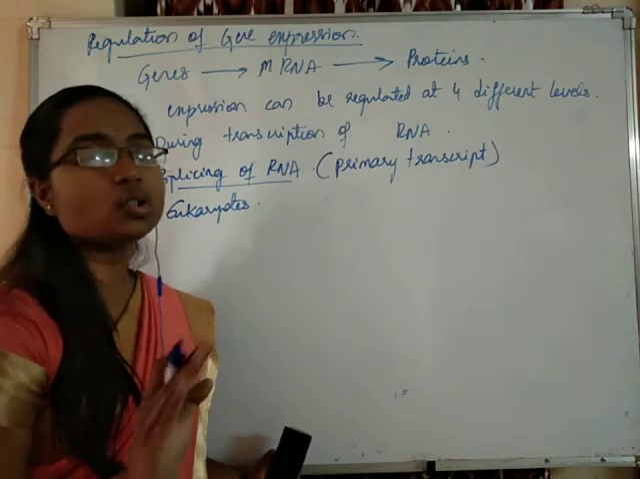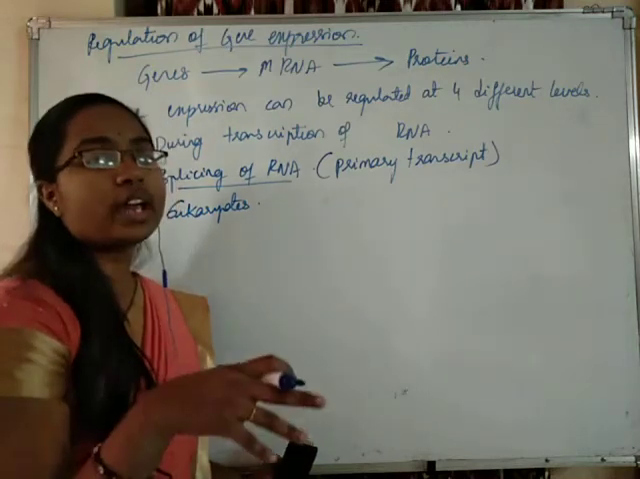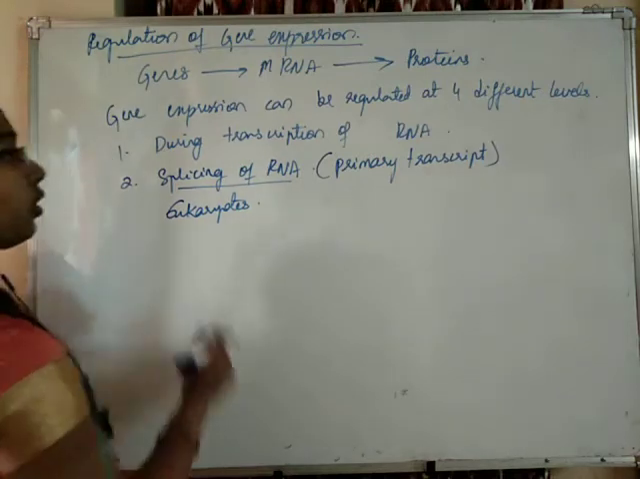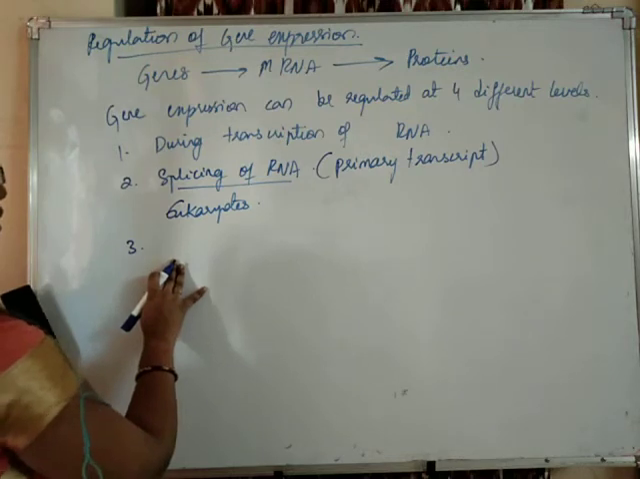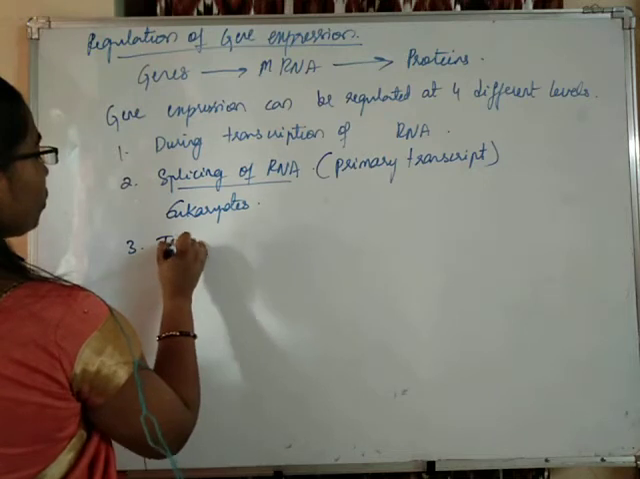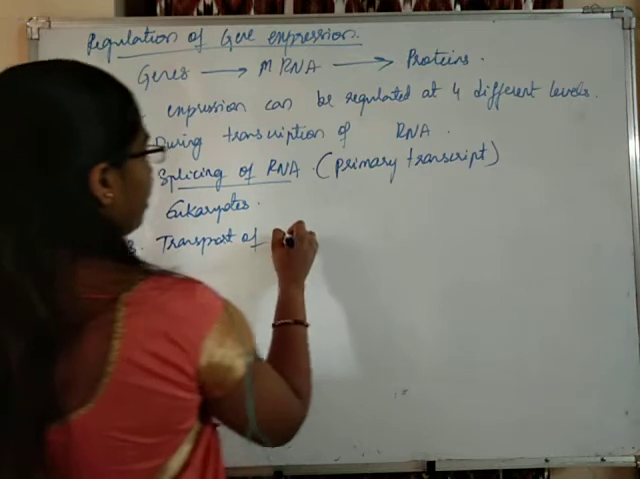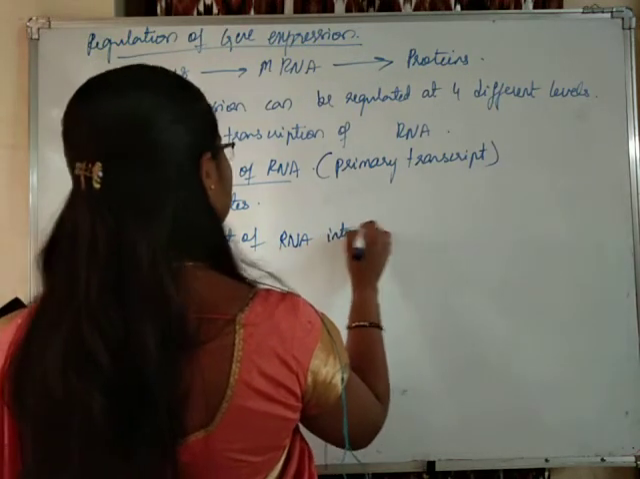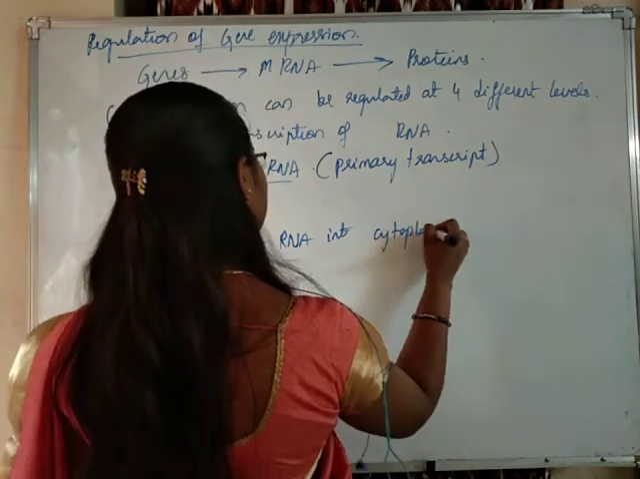In prokaryotes there is no splicing of RNA seen. So in eukaryotes, regulation of gene expression is also through splicing of RNA. And the next method of controlling gene expression is transport of RNA into the cytoplasm from the nucleus.